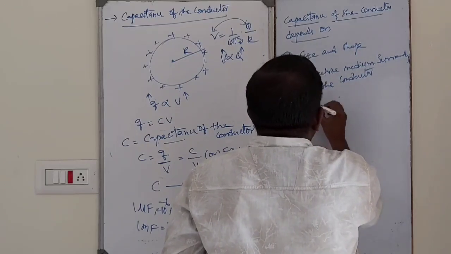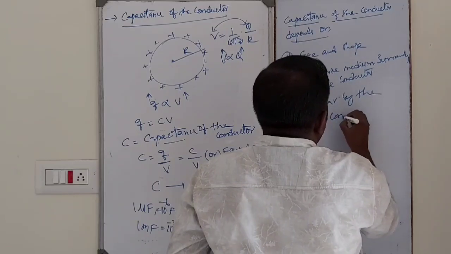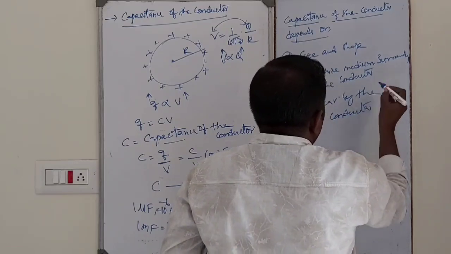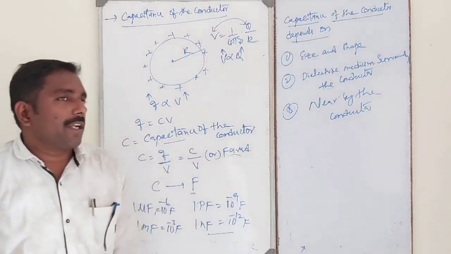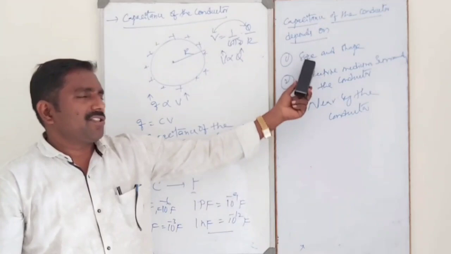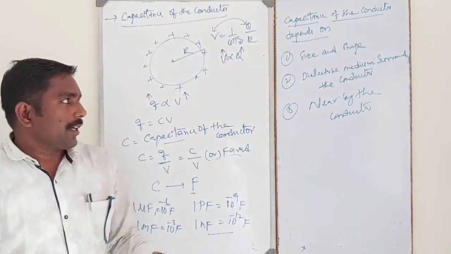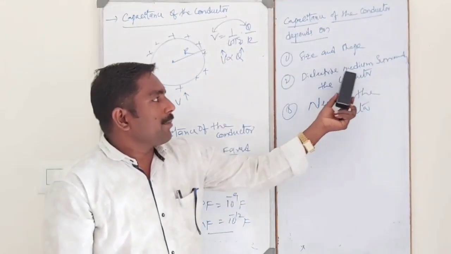Nearby the conductor. Size and shape of the conductor. Dielectric medium surrounding the conductor. Nearby the conductor. As size and shape increase, more charges are stored on the conductor. The second one is the dielectric medium surrounding the conductor.